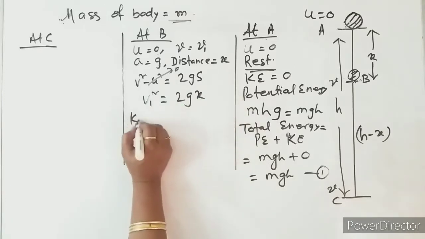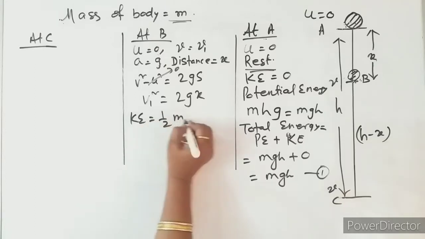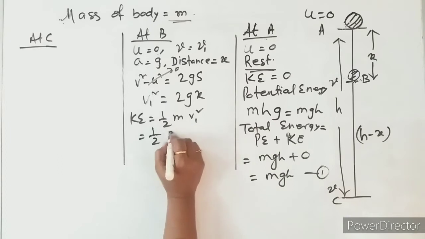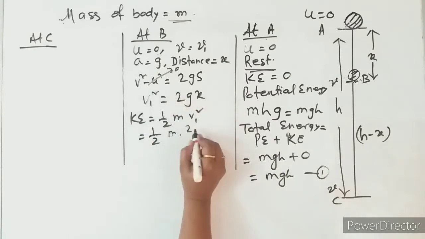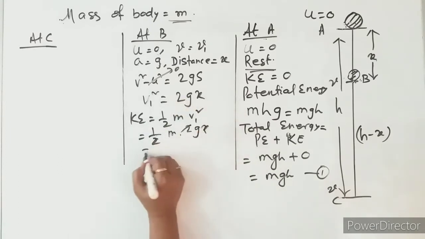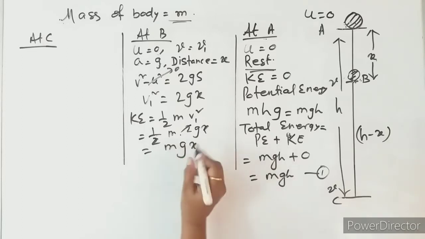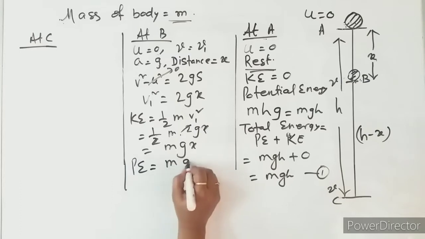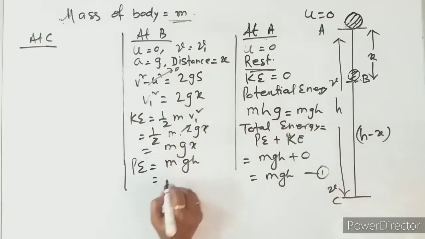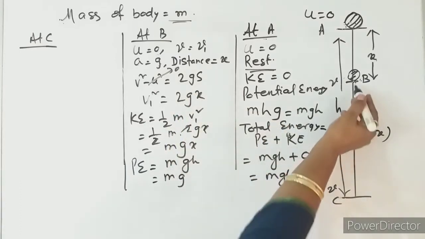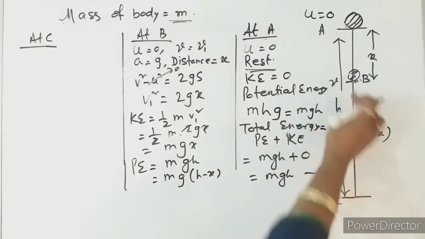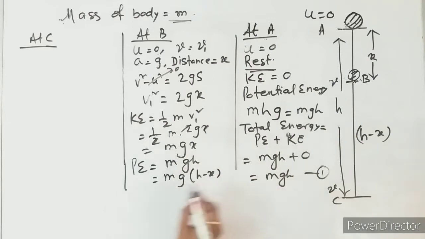So what is the kinetic energy K? K equals half m v1 square. So half m v1 square, where v1 square equals 2gx, gives mgx. Here this is the point, and potential energy, how much? mgh is the formula. So what is it? It equals mg times h minus x, because this is the height, h minus x, from the ground.